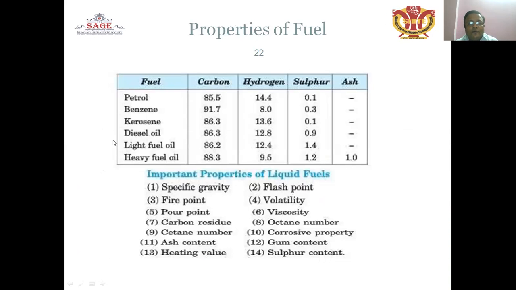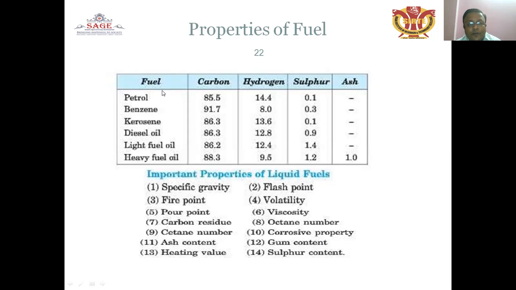Properties of the fuel, that is, the important properties of the liquid fuel: specific gravity requirement, flash point, fire point, volatility, pour point, viscosity, carbon residue, octane number, cetane number, corrosive properties, ash content, gum content, heating value, and the sulfur content.